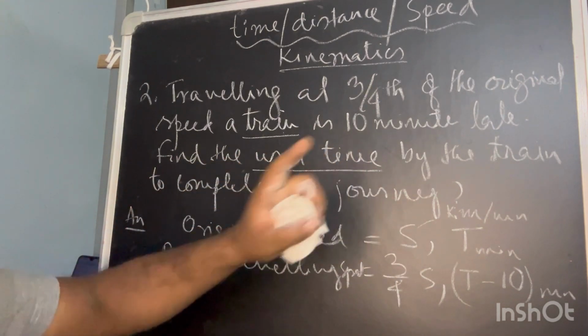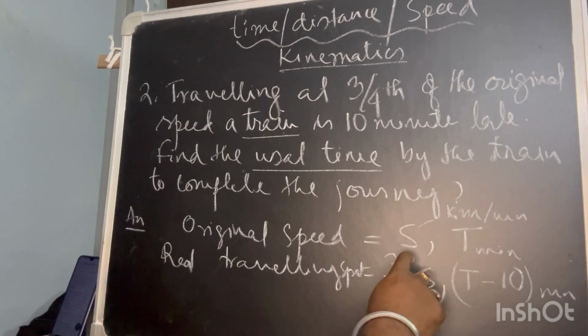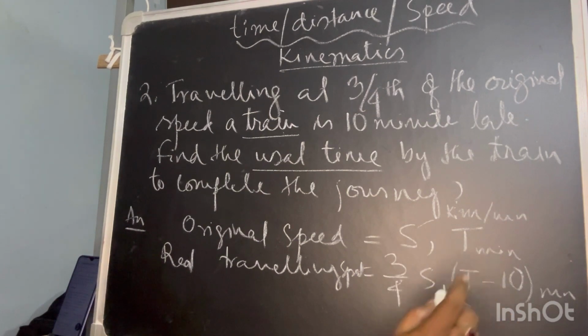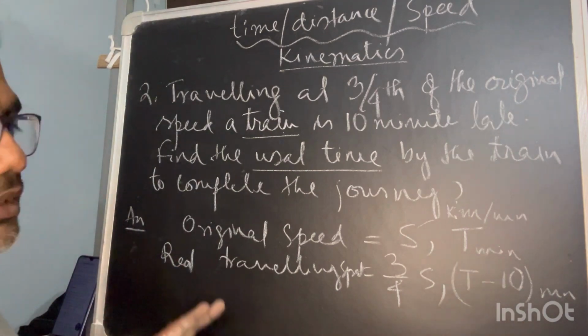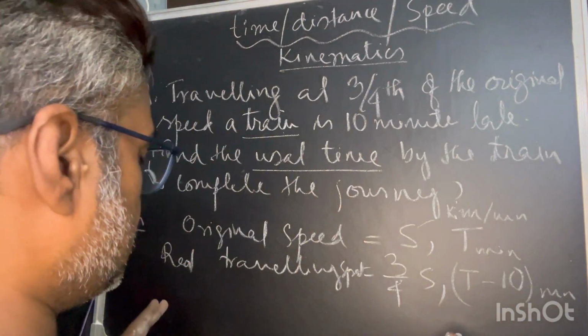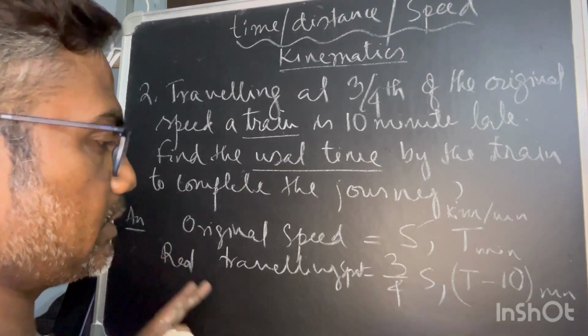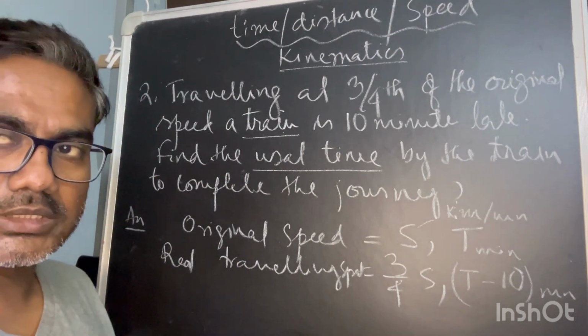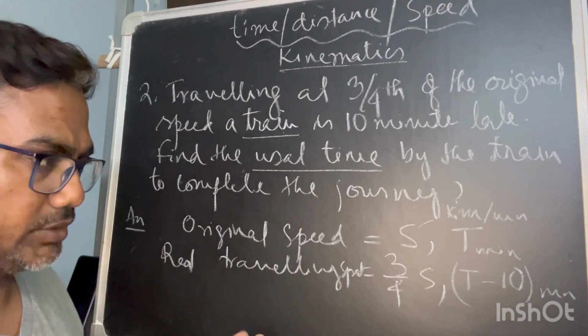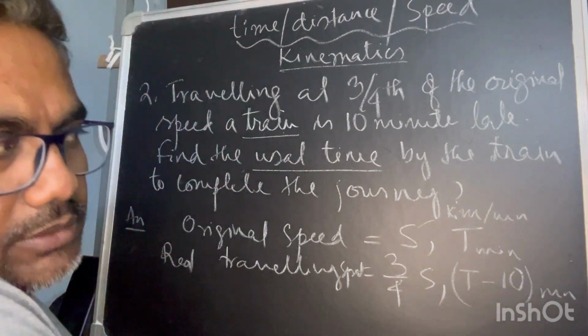Now find the usual time. How will you find it? Respective speed and time are given. Now when something is being compared, you must keep in mind they have to be compared over an equal distance. Otherwise how will you compare whether he is taking more time or less time?